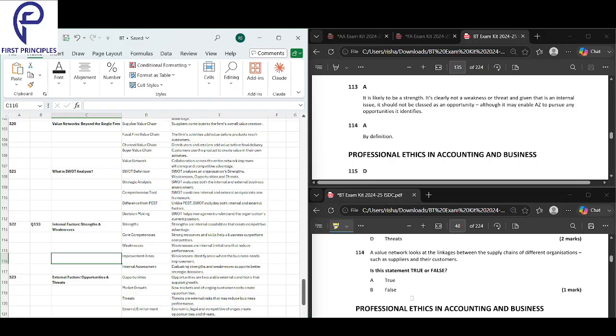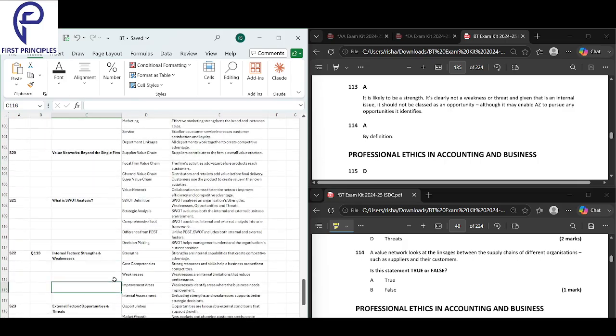Value network basically looks outside. It links the value chains of different companies. So value chain versus value network. If you look at value network, it's beyond the single firm. Collaboration across the entire network improves efficiency and competitive advantage. So that's the difference between value chain and value network.